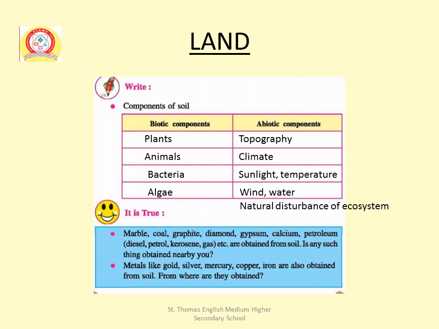Write it by your own. Metals like gold, silver, mercury, copper, iron are also obtained from soil. From where are they obtained? Do you know that? Write it, try it by your own. Then I will tell afterwards. Okay.